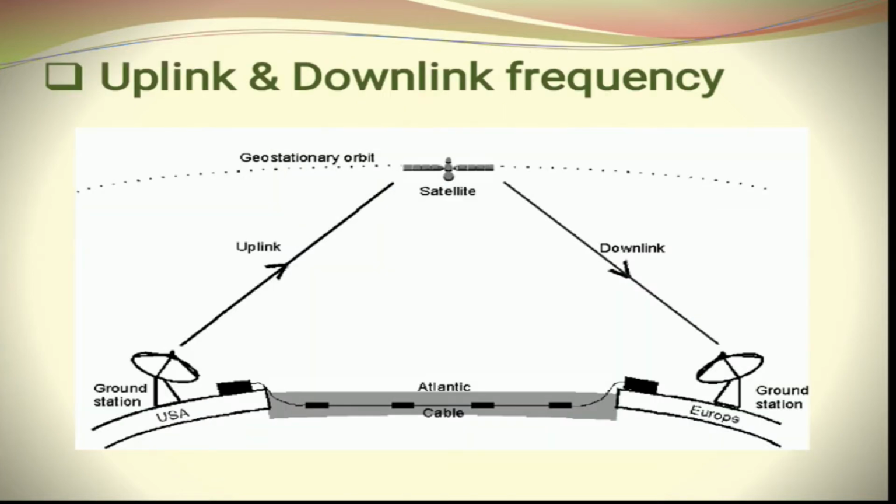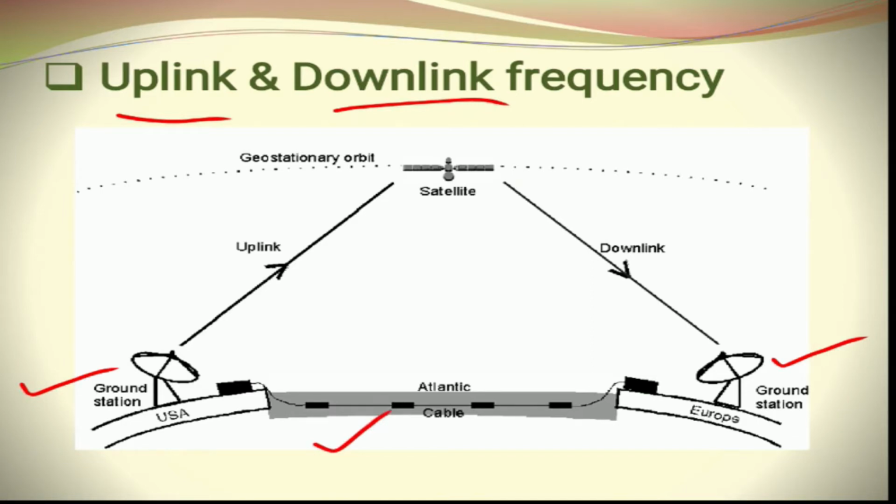Now let us define what is uplink frequency and downlink frequency. So in this slide we can see that there are two ground stations. This ground station is located in USA, and this ground station is located in Europe. Now these two ground stations are connected by a fiber optic cable through the Atlantic Ocean.